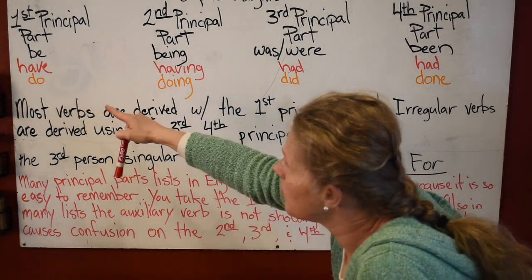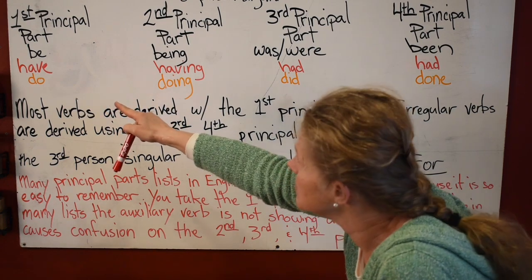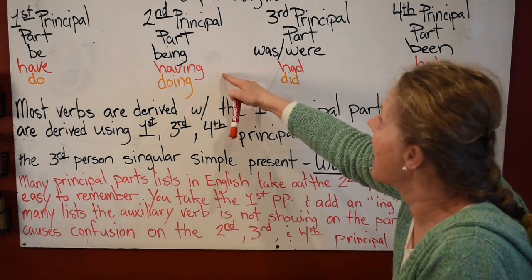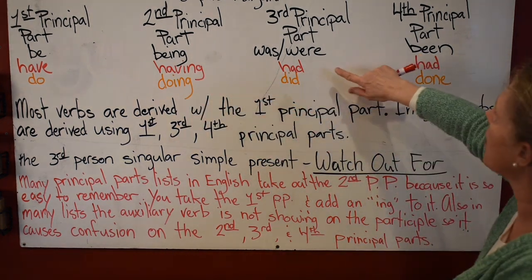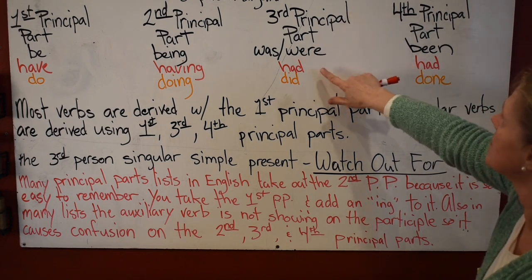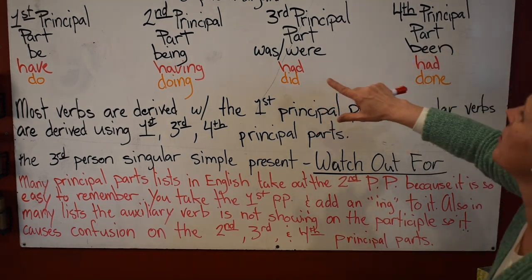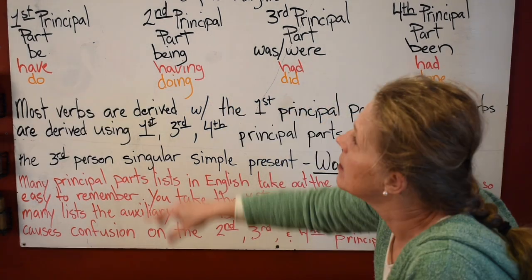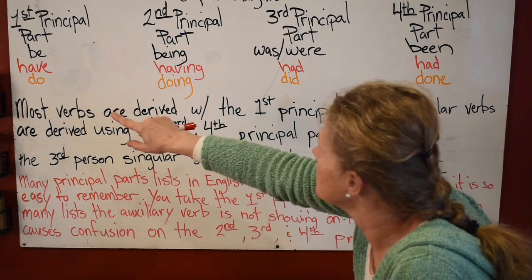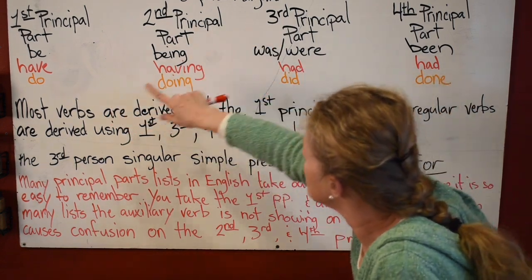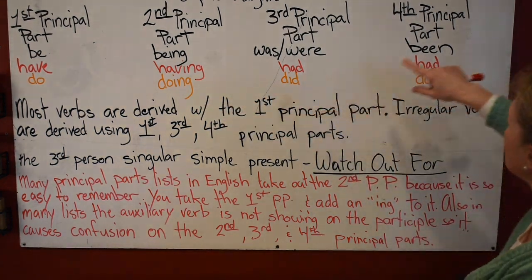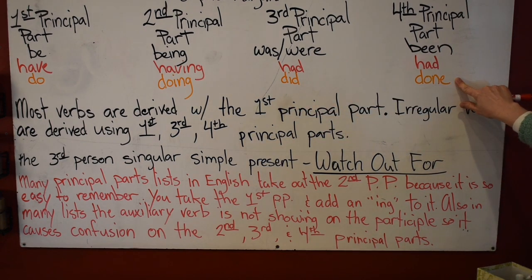So your first principal part of have is have. The second principal part of have is having. The third principal part of have is had. And the fourth principal part of have is had. The first principal part is do. The second principal part of do is doing. The third principal part of do is did. The fourth principal part of do is done.